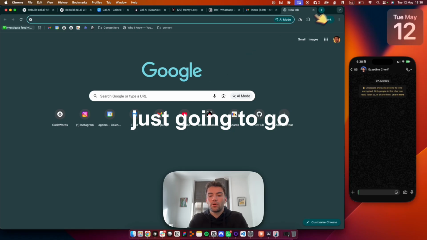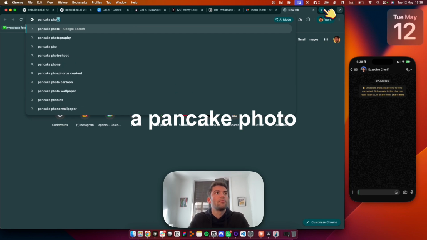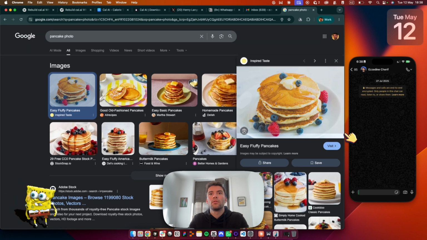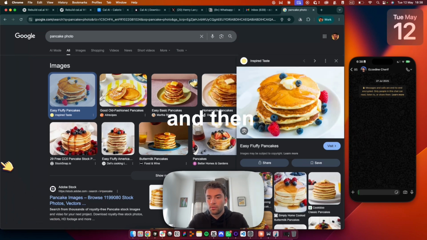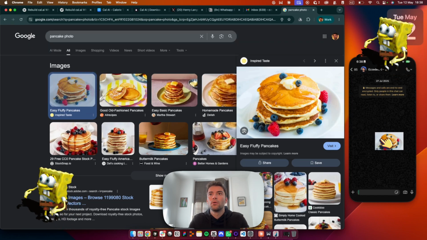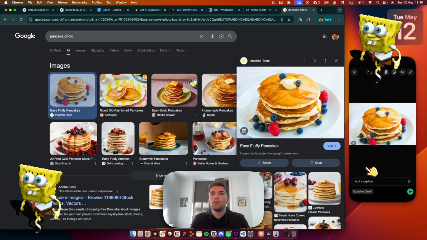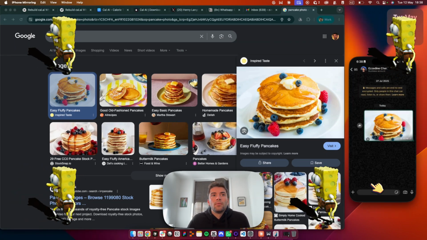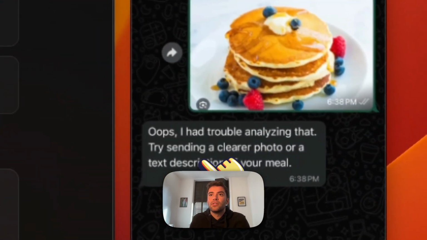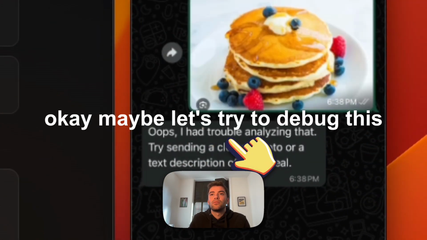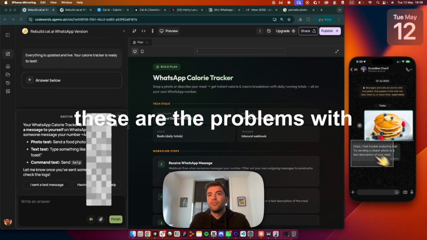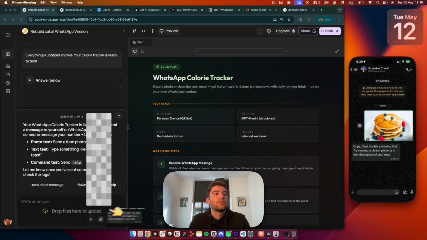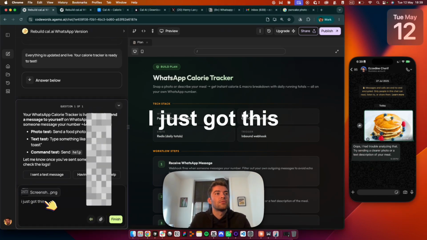Let's try it out. I'm just going to try to find a pancake photo. Try with this. Screenshot. And then drop it. Let's see. It had trouble analyzing that. Try sending a clear text description. Okay, maybe let's try to debug this. These are the problems with live building. Sometimes you get things that you don't expect.